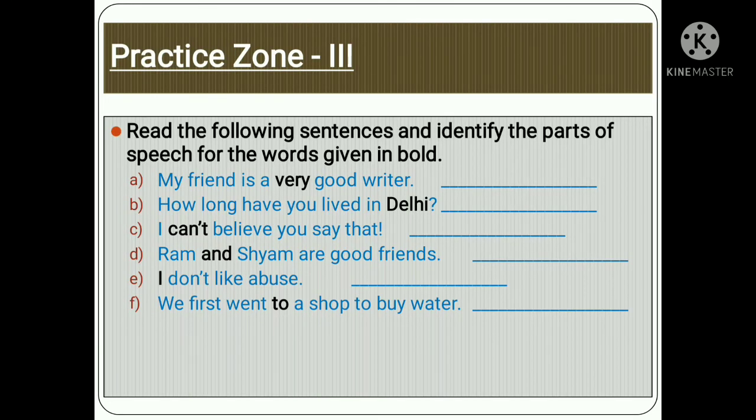Now, here is also a third practice zone, that is, read the following sentences and identify the parts of speech for the words given in bold. You have to read and identify the parts of speech. In first, my friend is a very good writer. How long have you lived in Delhi? I can't believe you say that. Ram and Shyam are good friends. I don't like abuse. We first went to a shop to buy water. Please comment and try to answer the following questions.